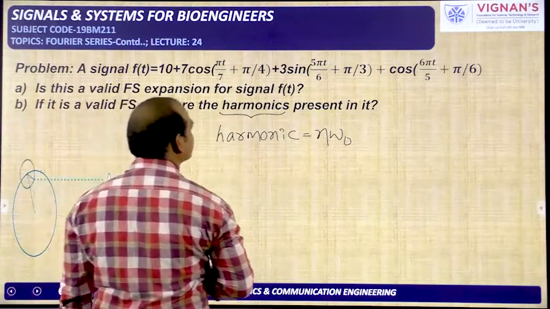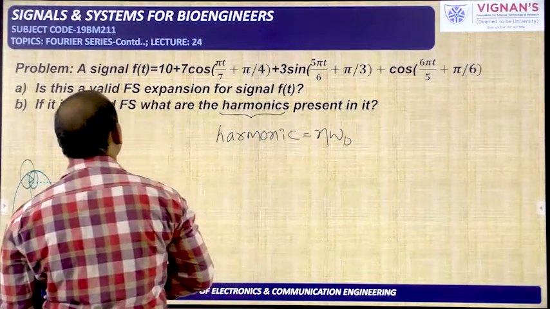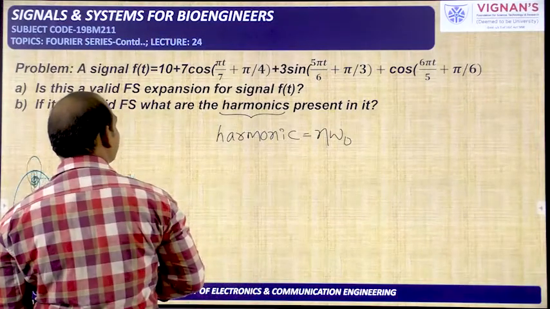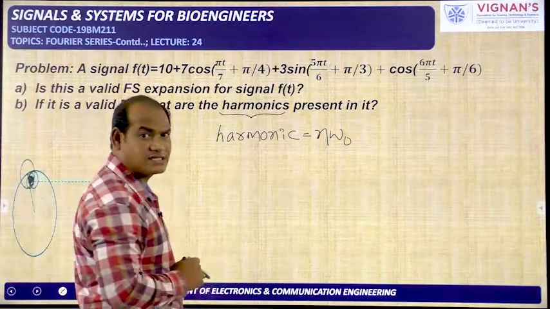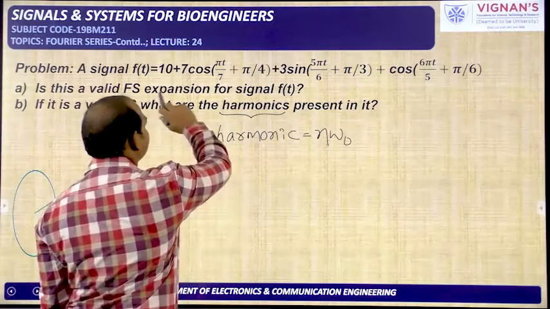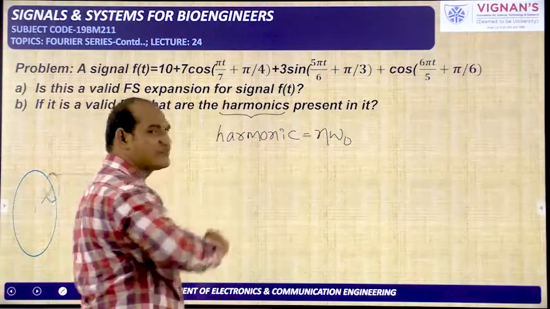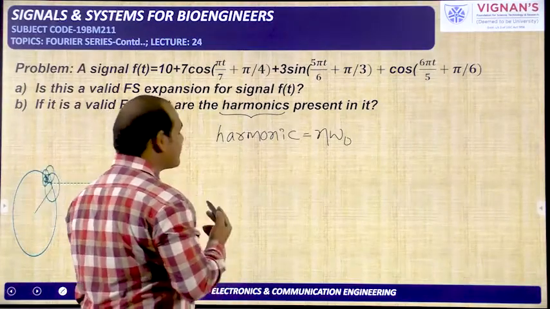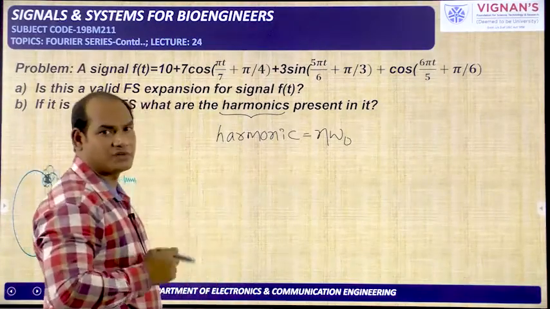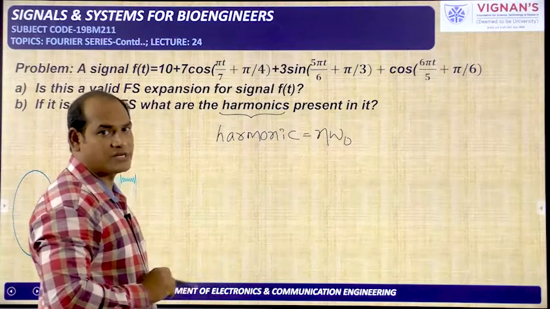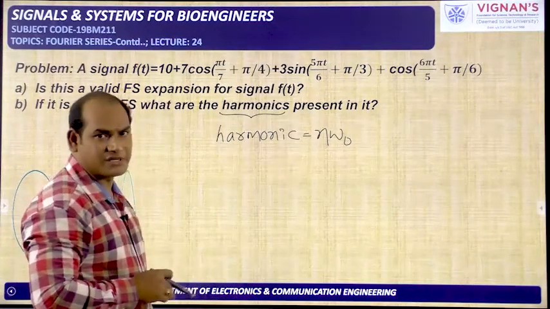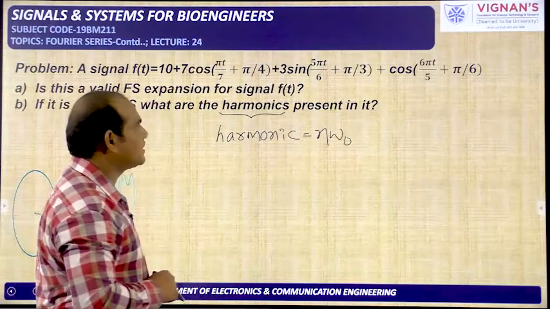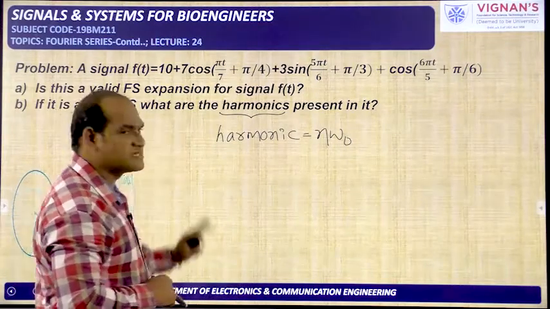By seeing this, we can tell that the expansion is given in the trigonometric Fourier series, because f of t is written in terms of cosine functions and sine functions. So we can get the idea that the given f of t is related to the trigonometric Fourier series, not the exponential Fourier series or cosinusoidal Fourier series. That is the information we can get by seeing the problem itself.